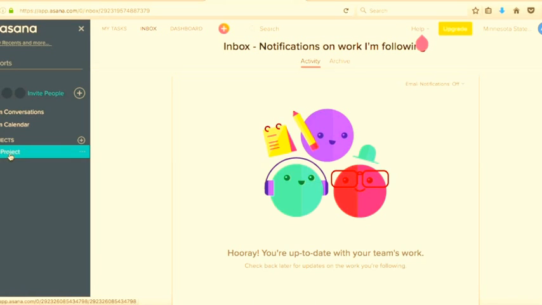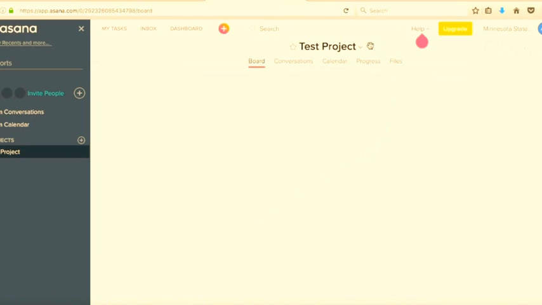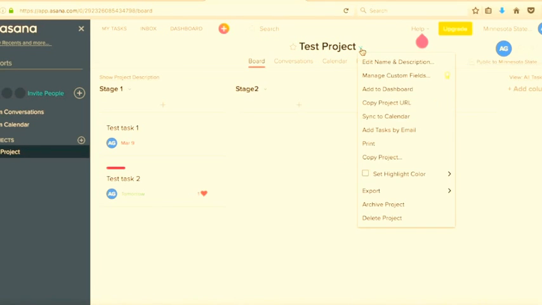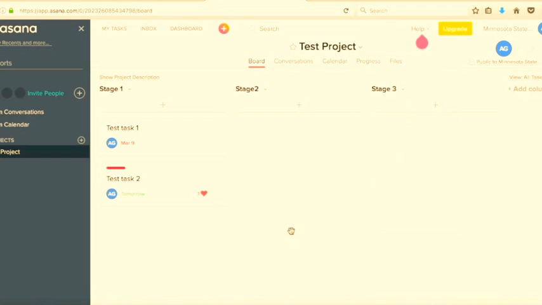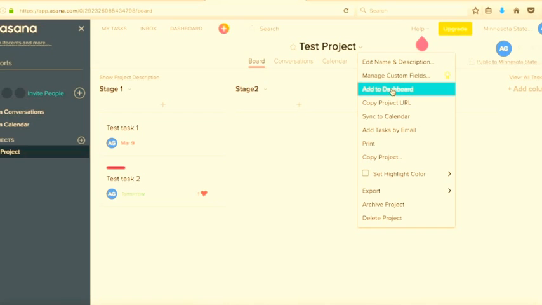Also, if I select my project, when I'm done with my project, I can go to the option bar, and you can edit the name and description. You can add it to dashboard, you can sync to calendar, you can copy the project, and you can archive the project. Whenever you're done, you would want to archive the project, which I'm not going to do because I'm not done. As you can see here, we have an option to add to dashboard.